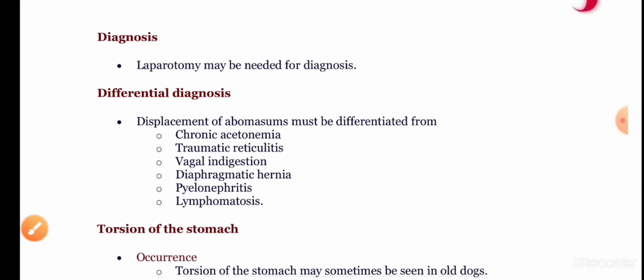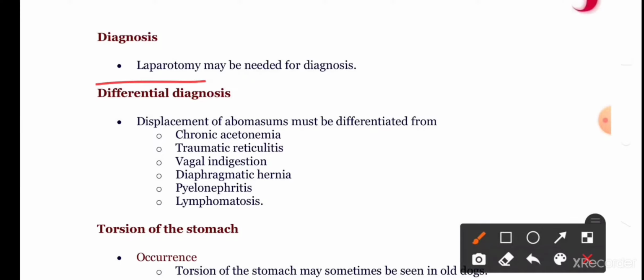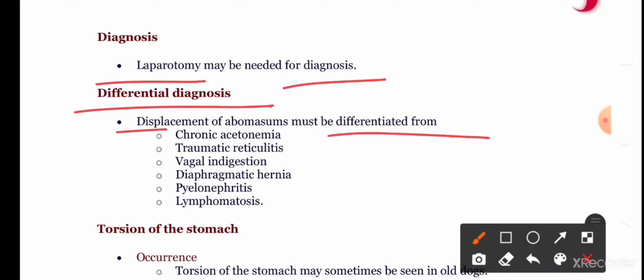To diagnose, laparotomy may be needed. And in case of differential diagnosis, this displacement of the abomasum must be differentiated from chronic acetonemia and traumatic reticulitis, vagal indigestion, diaphragmatic hernia, pyelonephritis, and lymphomatosis.